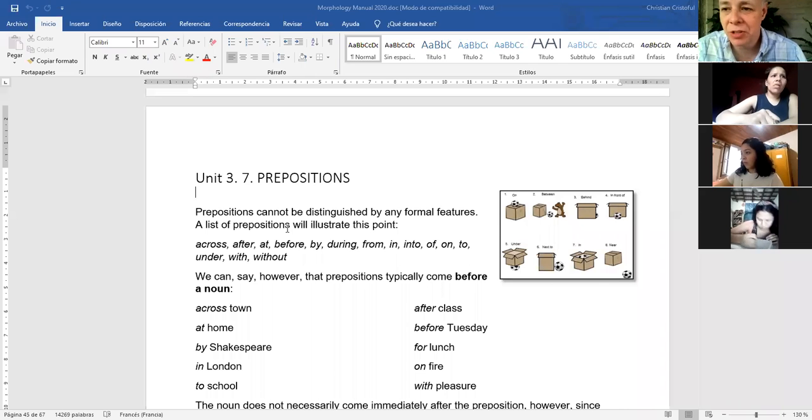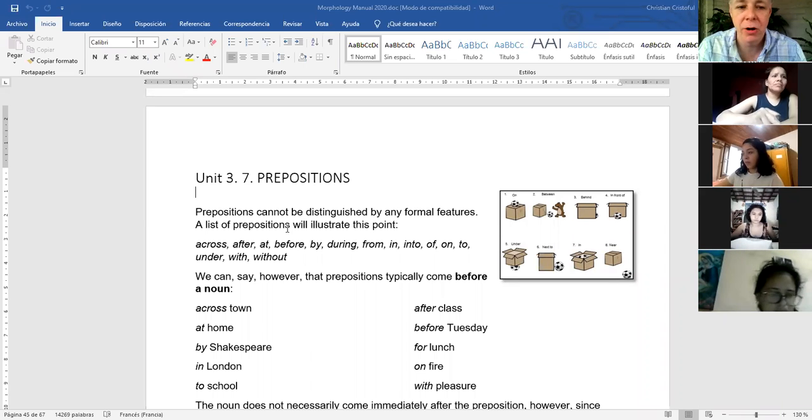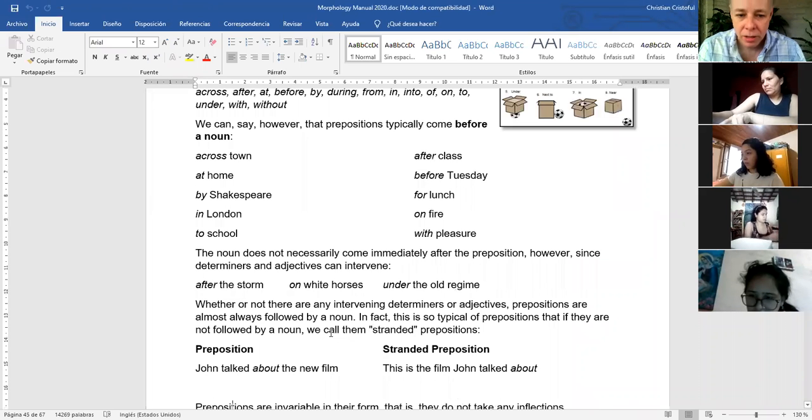Where are prepositions located? Normally, they are located before a noun. Okay, for example, across town, at home, by Shakespeare, etc., etc. What else?